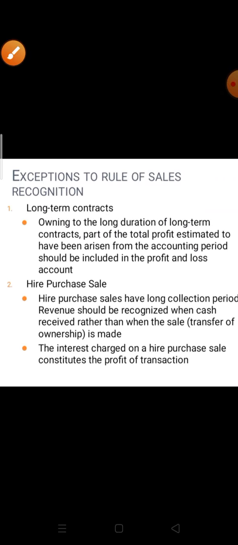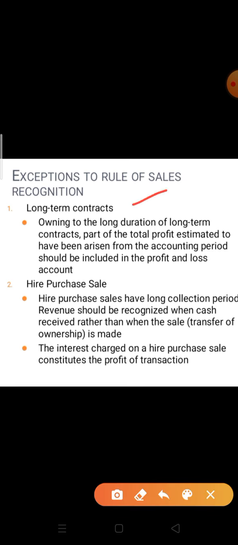Some exceptions are there. We have already discussed them; let's discuss in detail. First, long-term contracts. If a long-term contract is there, then it is very difficult to find out revenue at each stage of production. Owing to the long duration of long-term contracts, the part of the total profit estimated to have arisen in the accounting period should be included in the profit and loss account.